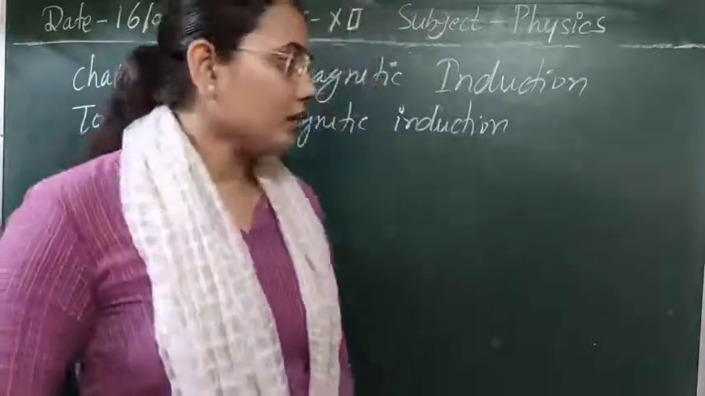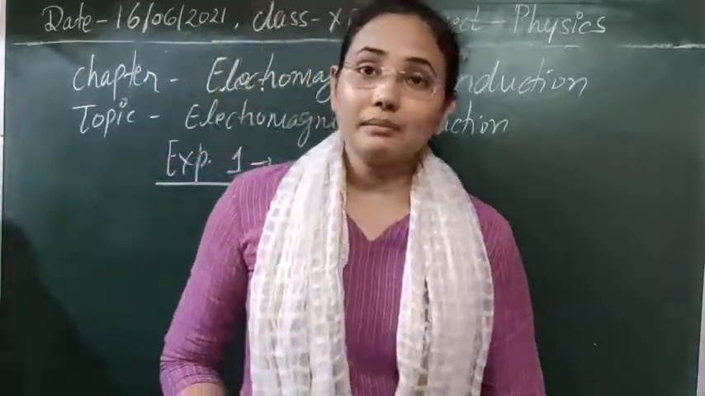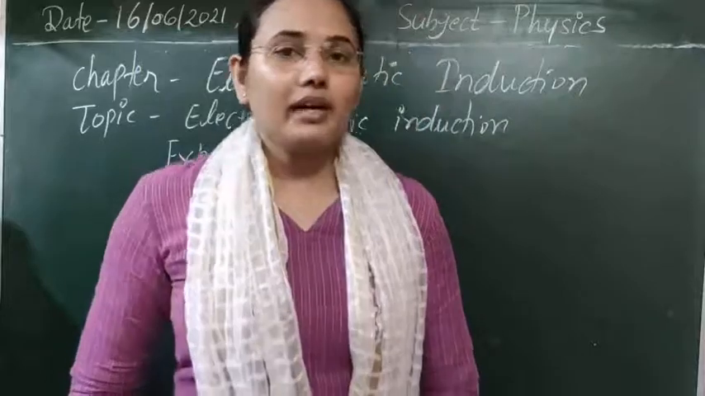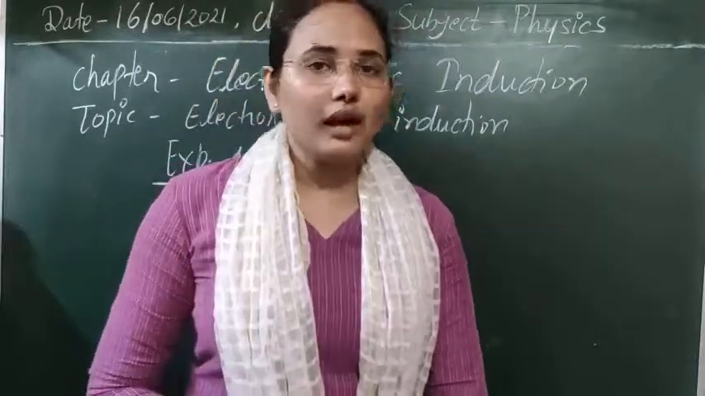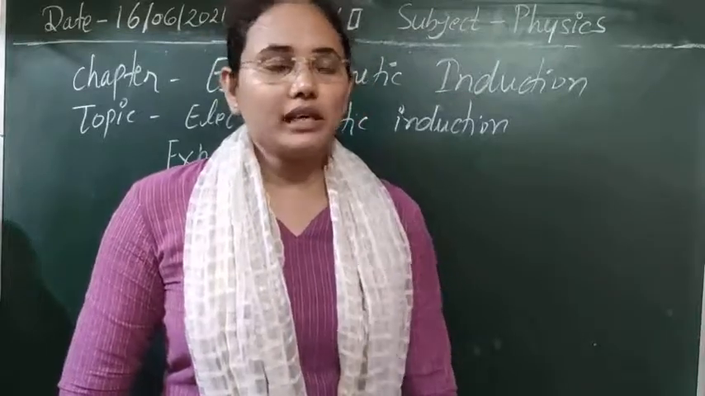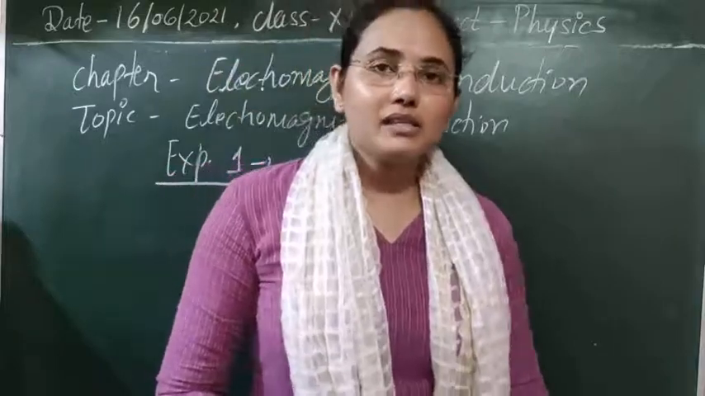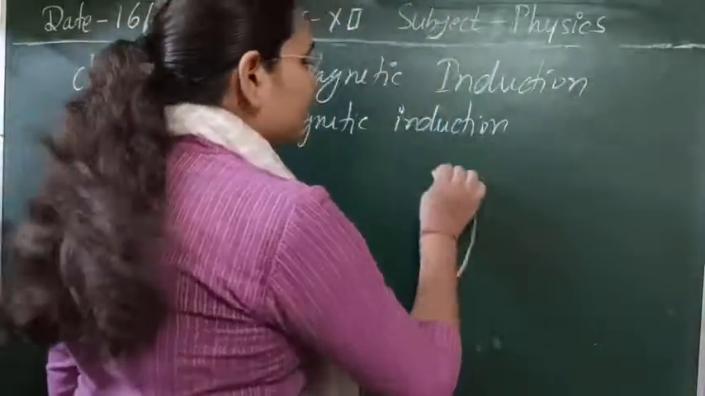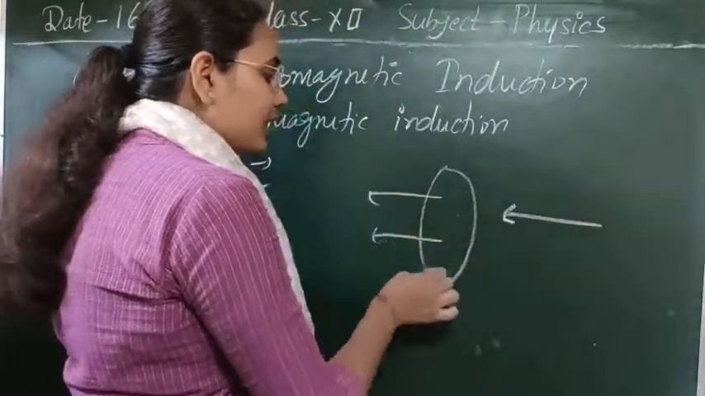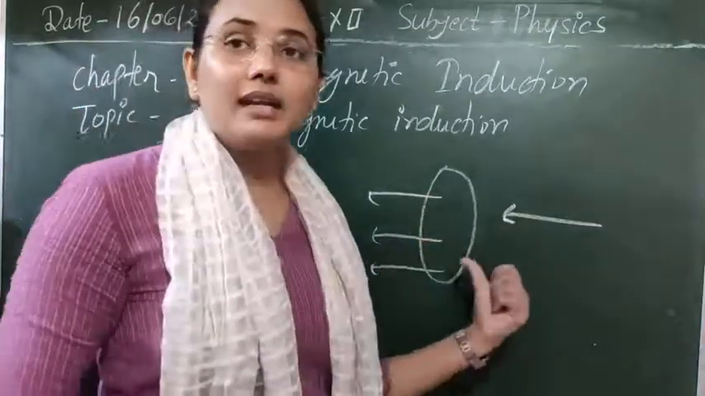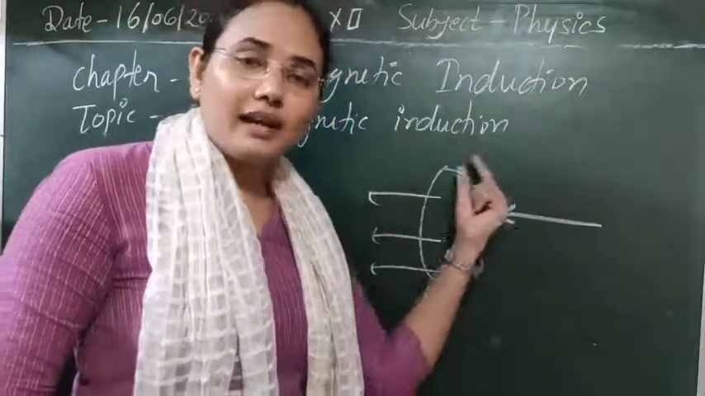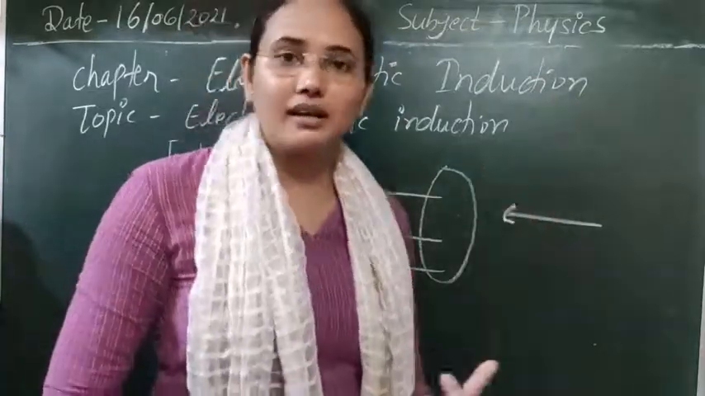Clear? Next, let us see the reason behind this experiment and the observations that we have seen. The reason is that whenever we bring a magnet close to the loop, the flux linked with the loop changes. Whenever we move the magnet near to this, the flux, or the magnetic lines of force passing through this loop, increases. Due to this increase in flux, an induced EMF is generated, and due to that induced EMF, a current is generated in this coil.